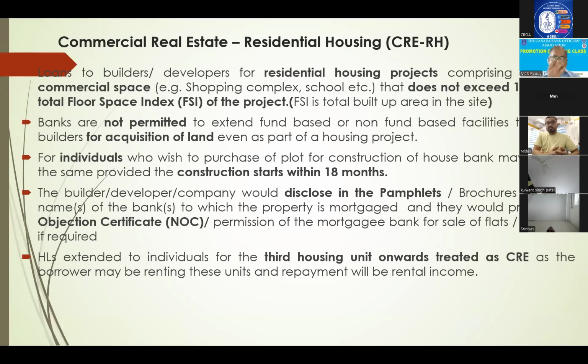Right? Next, CRE-RH, another classification. About 5-6 years ago, it was classified separately. What is the CRE-RH? Several times this question also appeared in earlier exams. What they say is giving loans for construction of housing projects like apartments, multiple housing complexes. In those housing complexes, commercial space will be there, some space, either for schools or for hospitals, etc.